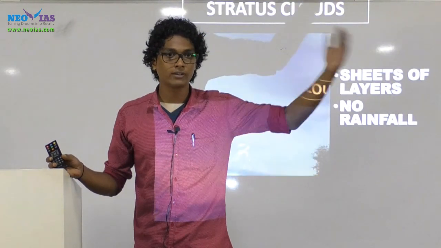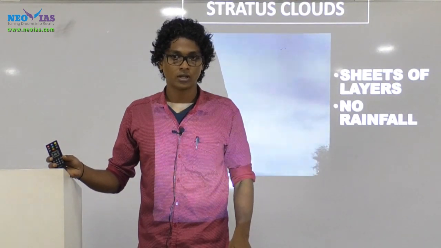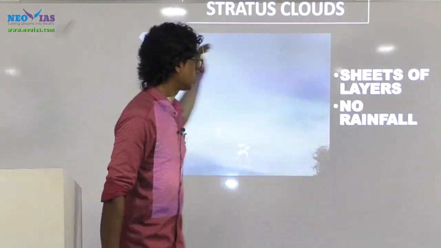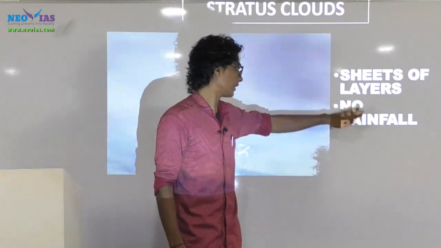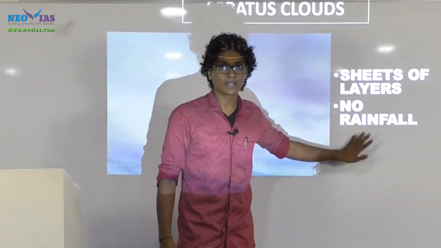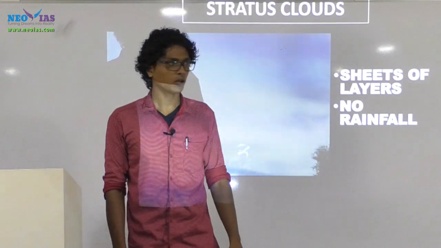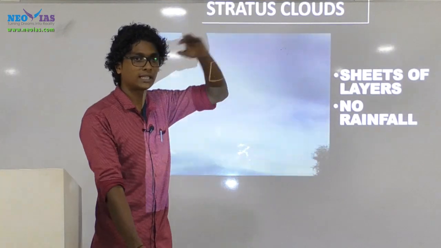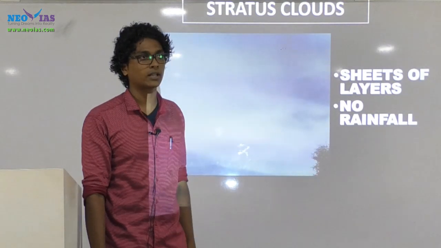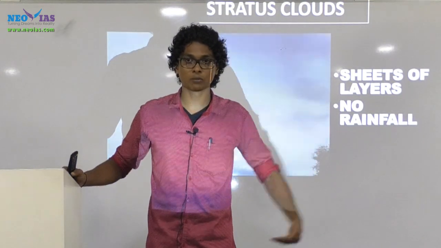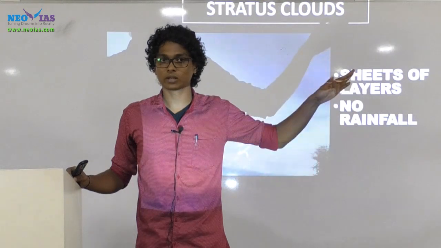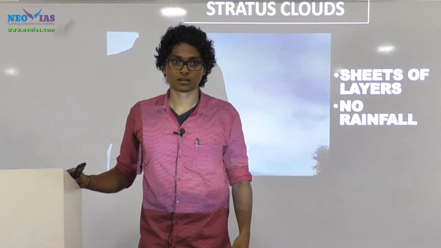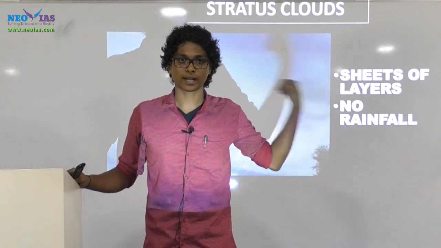Our atmosphere is stratified. The atmosphere is layered into different layers. So stratus clouds means they are layers, sheets, and they will not result in any kind of rainfall. You must have seen these thin clouds blocking the entire sky, mostly during evening or early morning. If you look at the sky, it will look like the entire sky is white in color. That is actually a stratus cloud.